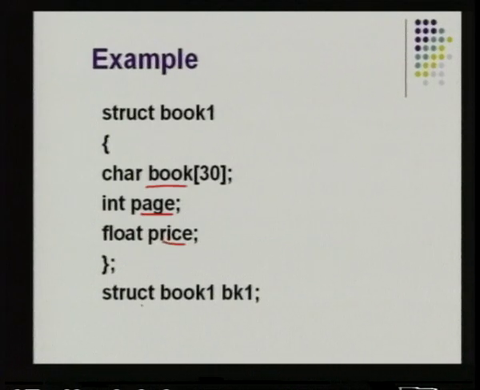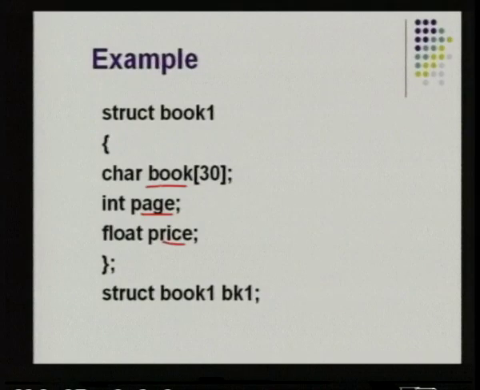Now, if you see over here, we are having this struct book 1, which is nothing but the structure tag, and bk1. So, this is the structure variable. So, what is the use of this structure variable? To access each of these members, that character member, integer member, and float member, we have to access it only using this structure variable. So, now we will see how to access, what is the syntax to access these members.